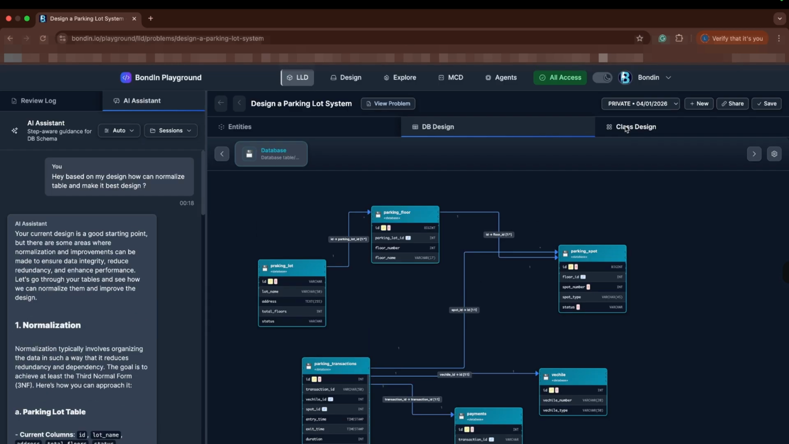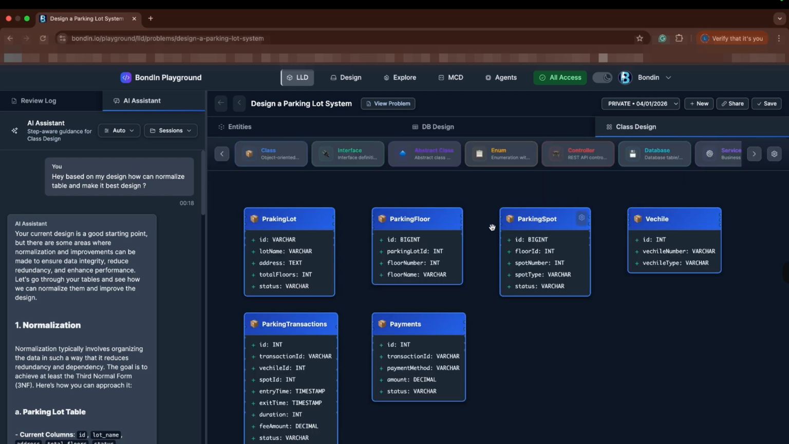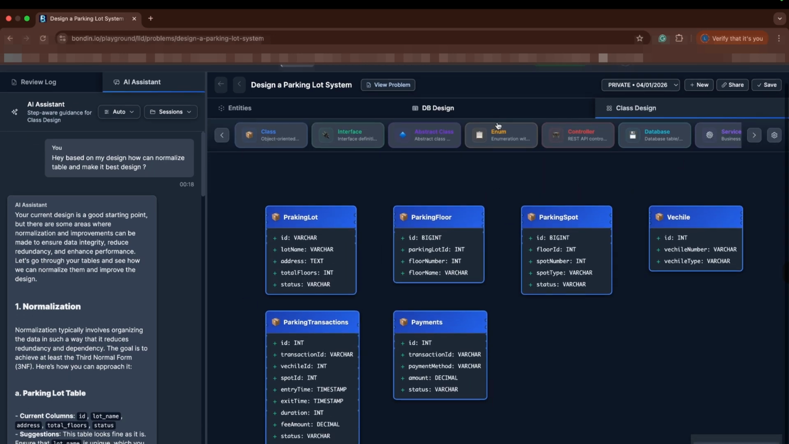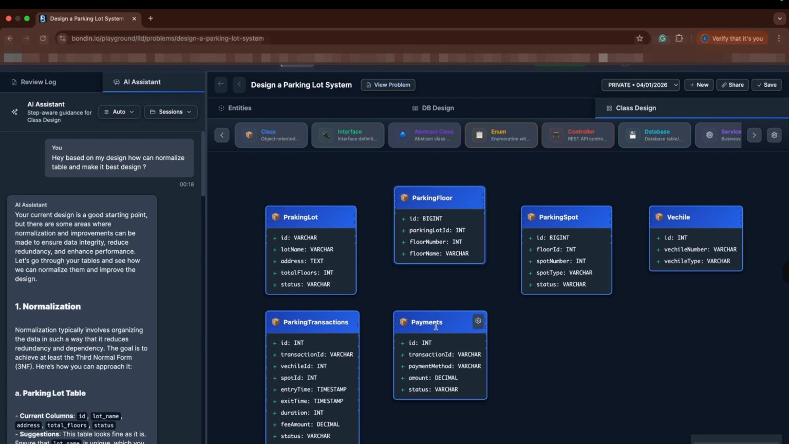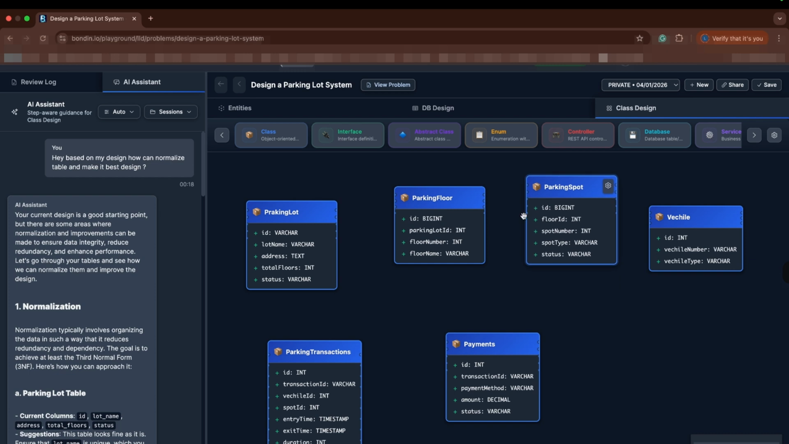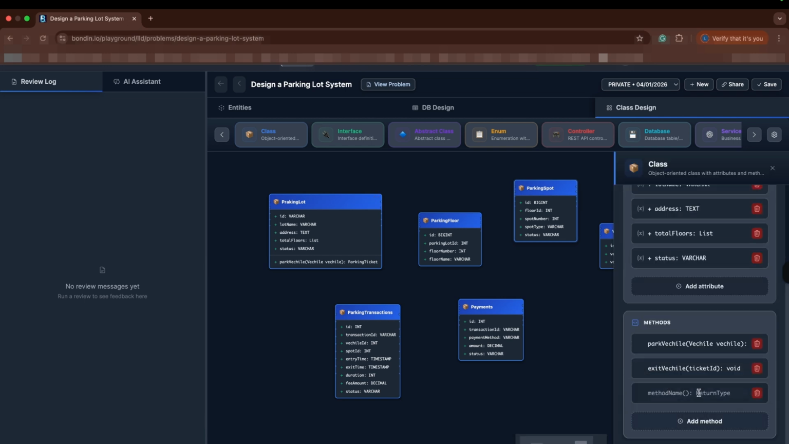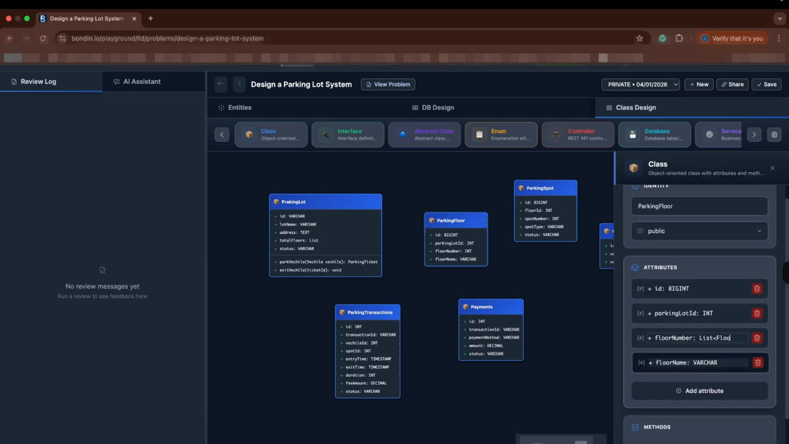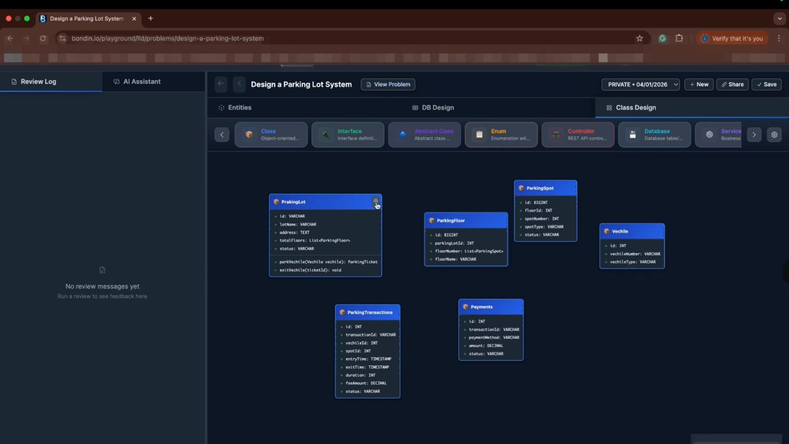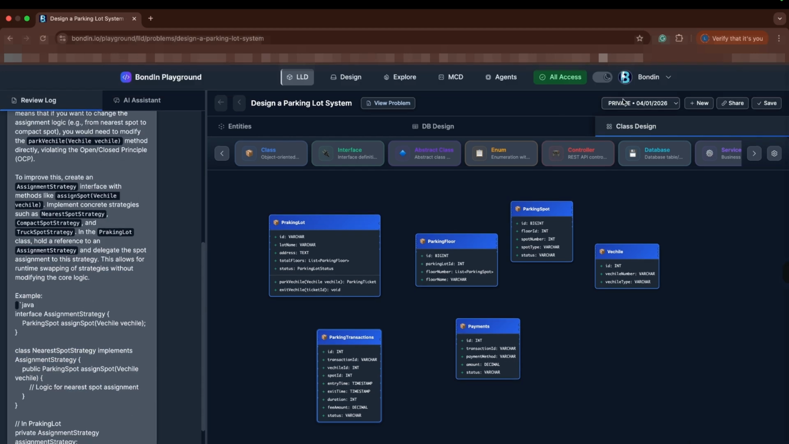After the database design stabilizes, the design progresses to the class diagram canvas. Based on the schema, initial classes and fields can be generated automatically. This ensures alignment between persistence and object models. Engineers can now focus on behavior. Methods, interfaces, services, and responsibilities can be added and refined. The review log evaluates the class design for coupling, cohesion, and responsibility boundaries.